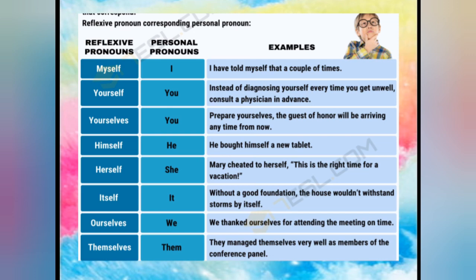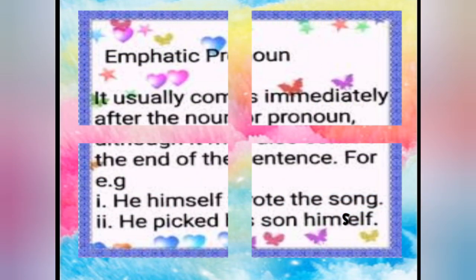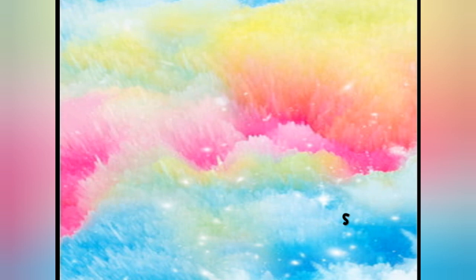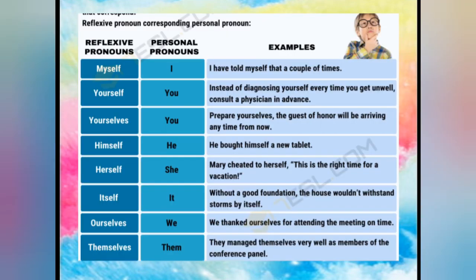So, wherever we use a singular subject, we have to use self. Wherever we use a plural one, we have to use selves. Fine. So, I hope you have understood. Also, we have emphatic pronouns, one more thing I just want to make you understand. That is, see, these are far away from the subject. Subject is I, and you can see myself is given between two words.